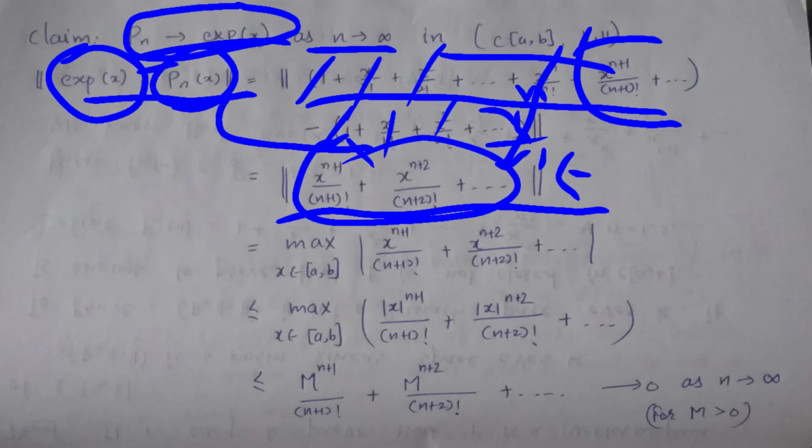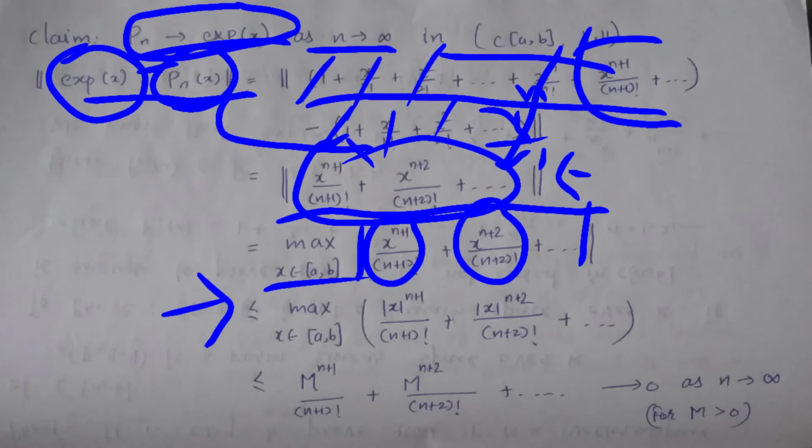So the maximum of the modulus of x^(n+1)/(n+1)! + x^(n+2)/(n+2)! + so on, where x is in the closed interval [a, b]. When I apply the modulus to each term, the sign becomes less than or equal to. So the maximum over x in the closed interval [a, b], applying the modulus to each x, the sign becomes less than or equal to.